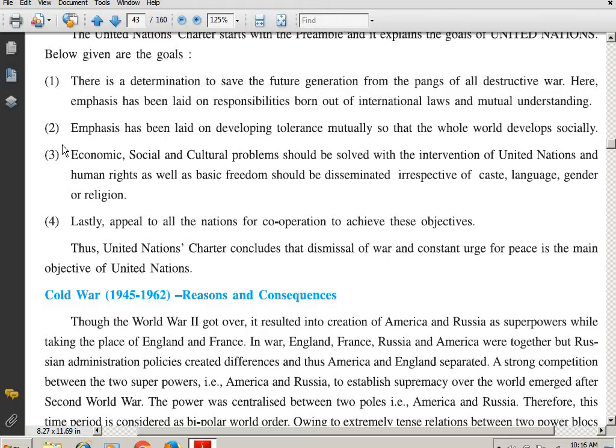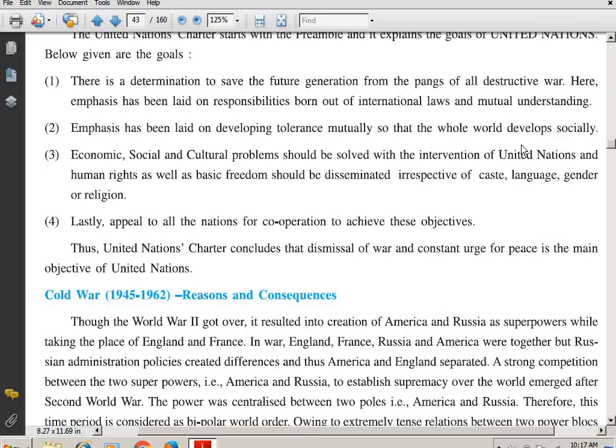The second point, emphasis has been laid on developing tolerance mutually so that the whole world develops socially. So what is that? Developing tolerance mutually. To bear with one another mutually. Not that one country says, I'm going to wage a war, and the second supports it. No. Have tolerance. Bear with one another.